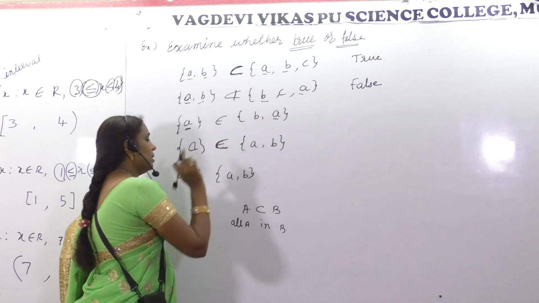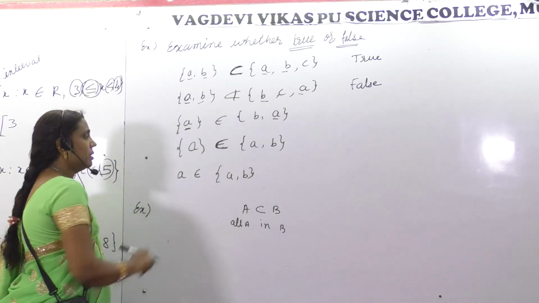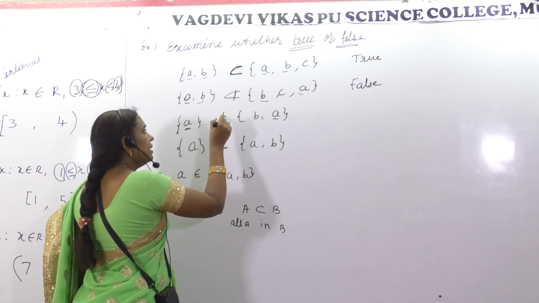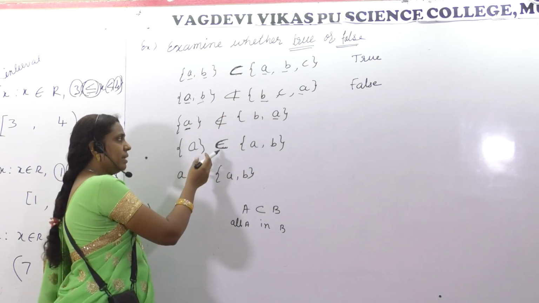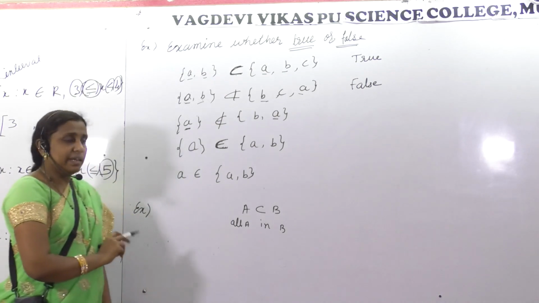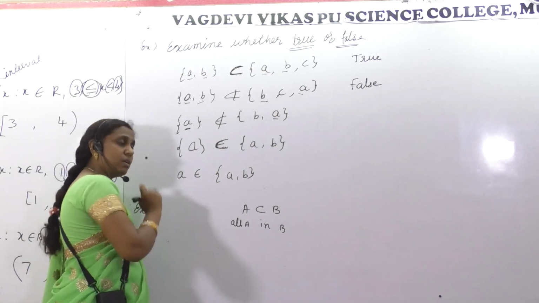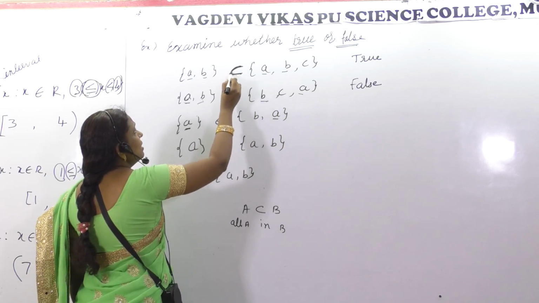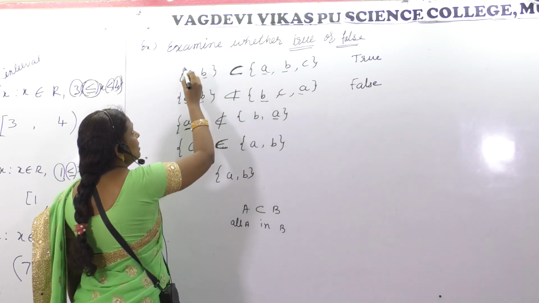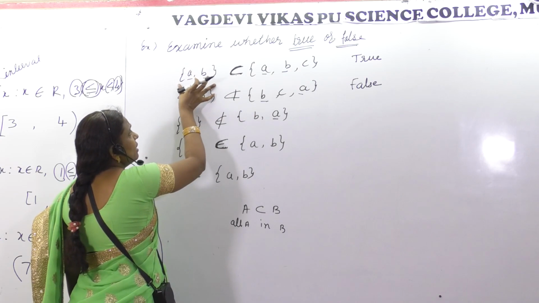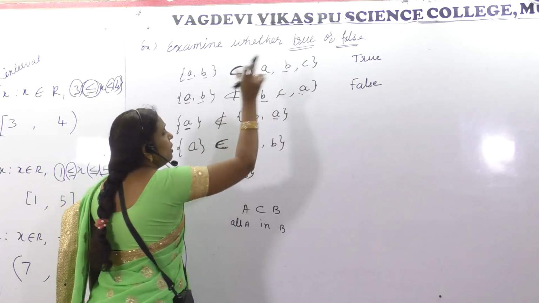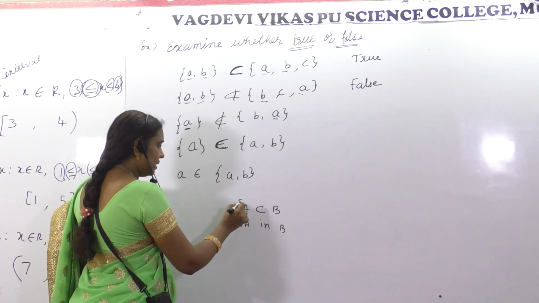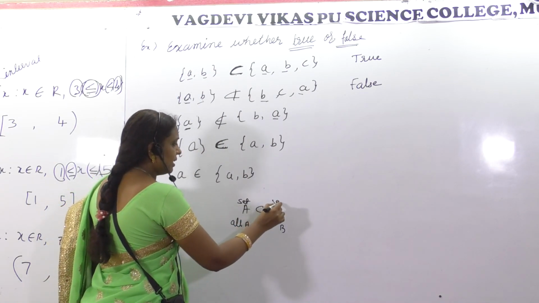A belongs to AB. A belongs to AB. Okay, fine. This I will make it not belongs to. One is there already, belongs to this one. Let me go by reverse way. First I will solve for this. What do you mean by set? This one subset. Subset, whenever you are representing, here it will be like one set. This side it will be one set. Both sides this will be like a set A and here set B.